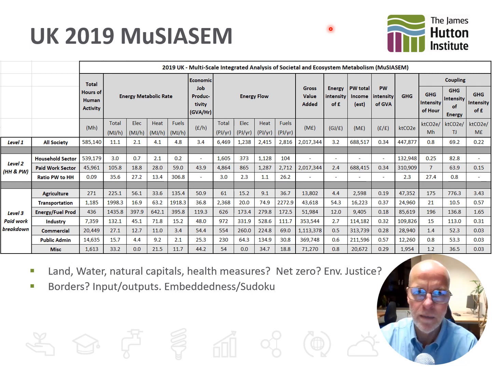So on this slide I'm using data for the United Kingdom in 2019. This is pre-Brexit and pre-COVID. And I have the materials and energies across the horizontal axis, and I have the different sectors on the vertical axis. And I'm using United Kingdom because I couldn't get all the data for Scotland. So this is all of society. These are the hours of activity. This is the total number of people times 24 hours a day times 365 days a year. And then we split that into the household sector and the paid work sector.